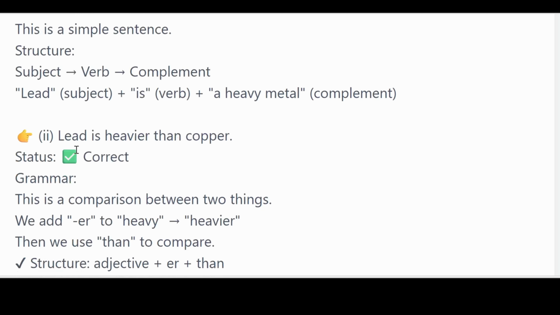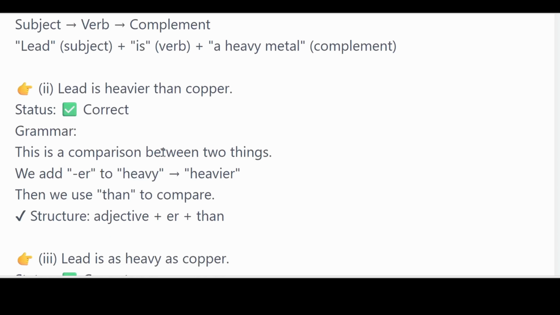What about number 2? Lead is heavier than copper. This is a comparison. We're trying to compare lead to copper. So this is a comparison between two things. We add er, that is heavier. It is an adjective, if you notice. So then we use than to compare. The structure would be adjective plus er, and then than. We need to add than.